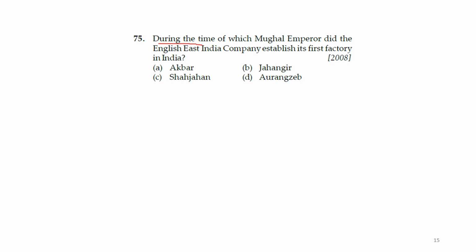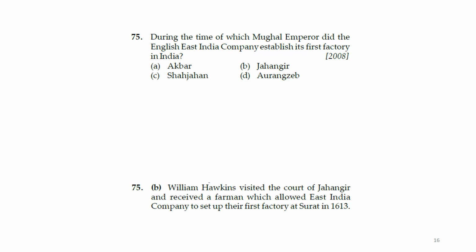During the time of which Mughal emperor did the English East India Company establish its first factory in India? Okay, I think you can answer this question because we have seen this kind of question earlier in a different form. Akbar, Jahangir, Shah Jahan, Aurangzeb. There they were asking at which place it was established. So it was during the regime of Jahangir. So it is B. In Surat they established it.